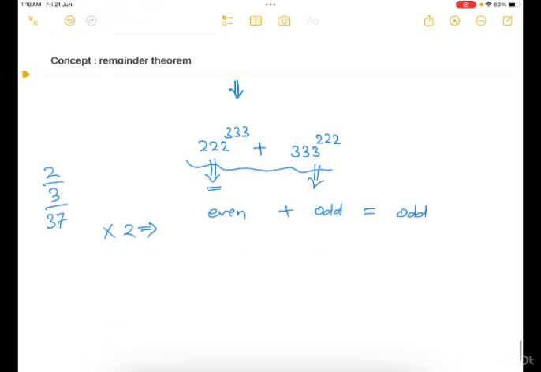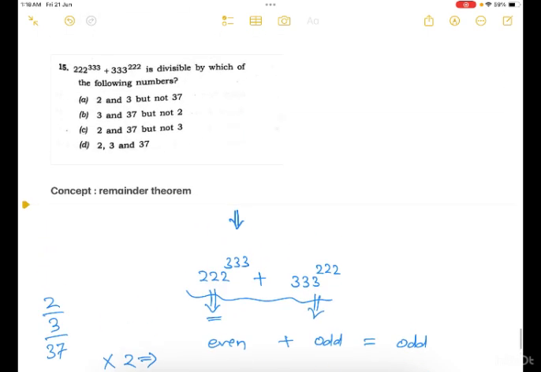Okay, now let's check for 3. We know that to check the divisibility of any number by 3, we divide the sum of the digits of the number by 3. If that sum is divisible, then that number is also divisible. From 222 we get 6, so obviously it is divisible. From 333 we get 9, this one is also divisible. So the final number will also be divisible by 3. So obviously this expression is divisible by 3.